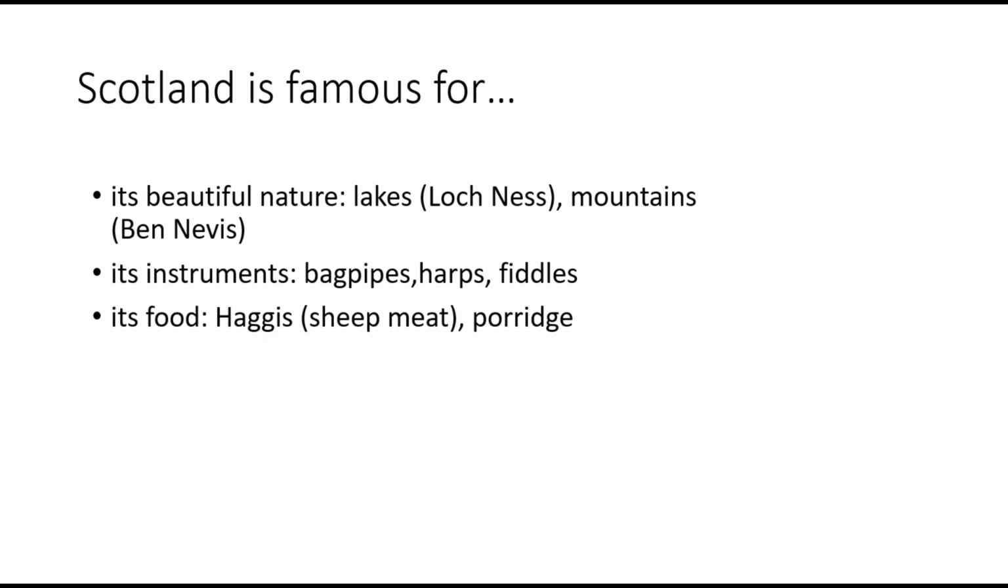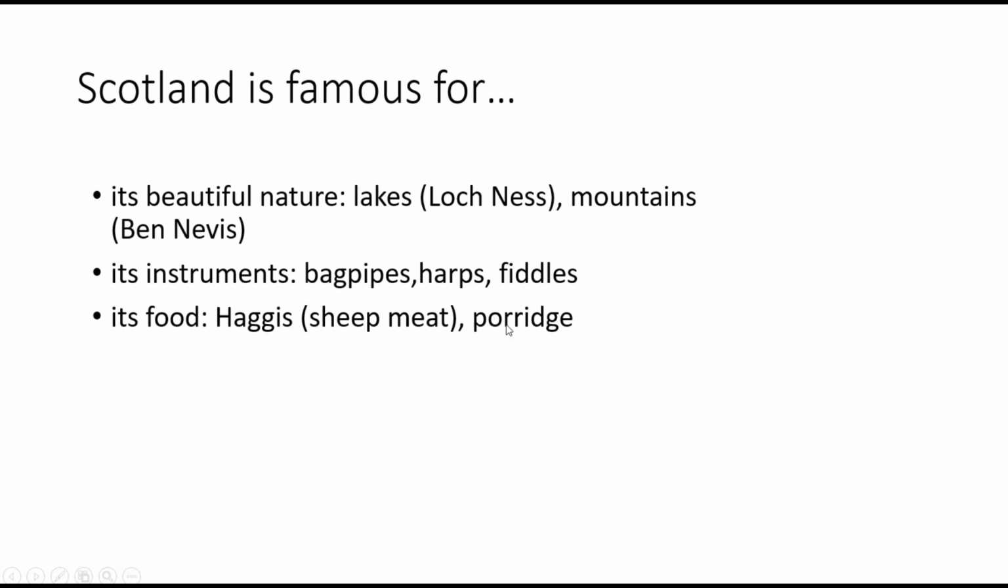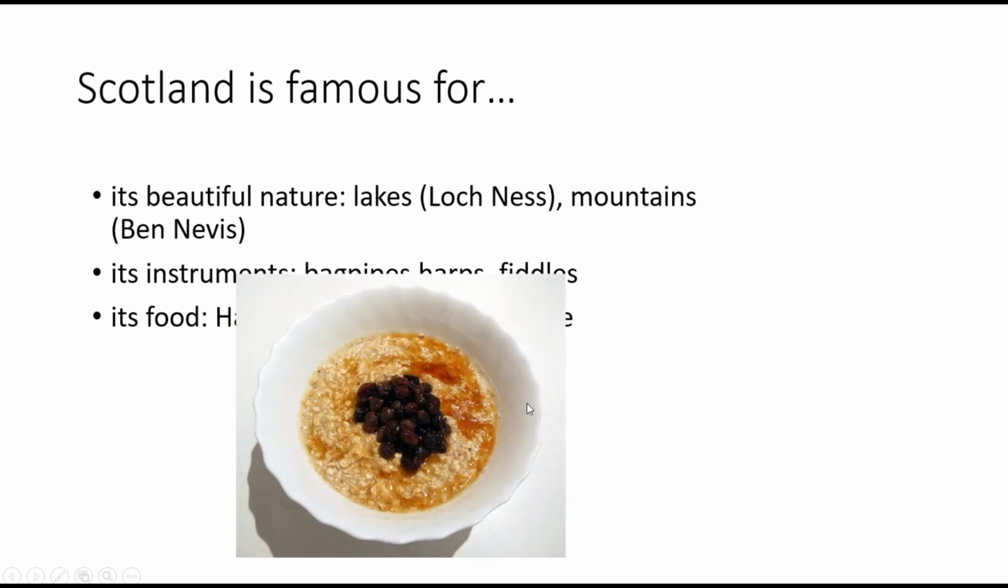Scotland is also famous for its food. There's haggis. It's a big sausage which is made of sheep meat. It's also made of vegetables. So there's sheep meat and some vegetables inside this sausage. Also, we have porridge in Scotland, and porridge is this. You sometimes eat porridge for breakfast, but you can also have it as a dessert. And it's really nice. It's sweet and it has healthy things like honey and raisins and oat.